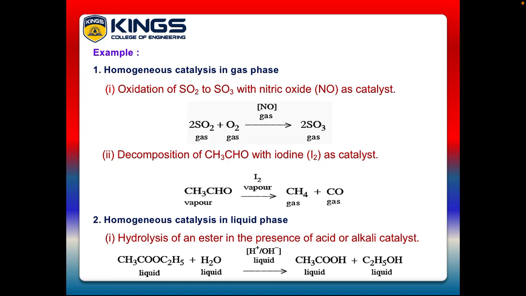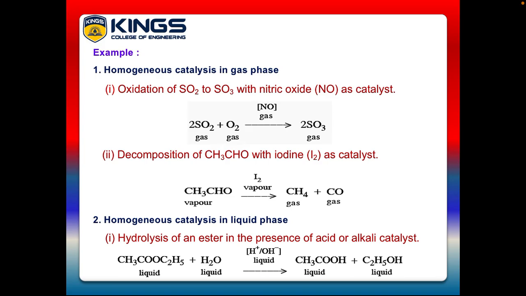The first example, homogeneous catalysis in gaseous phase. First example, oxidation of sulfur dioxide to sulfur trioxide with nitric oxide as a catalyst. Sulfur dioxide in gaseous state reacts with oxygen gas in the presence of nitric oxide as a catalyst, and it forms sulfur trioxide as a gas.